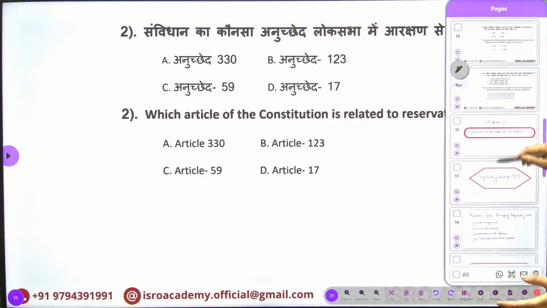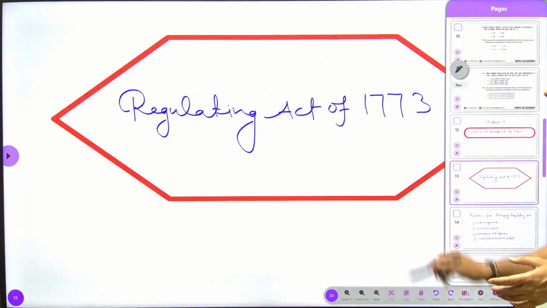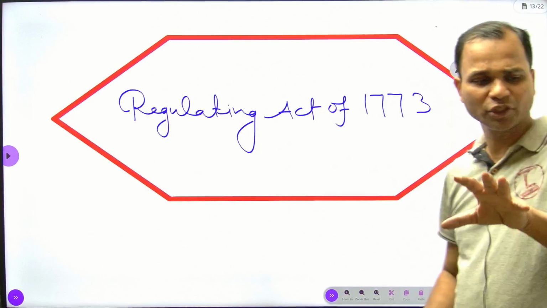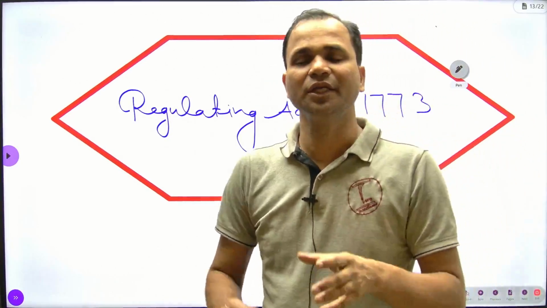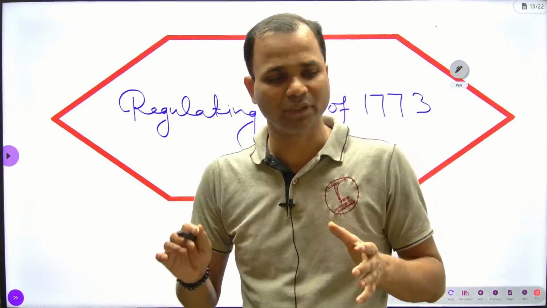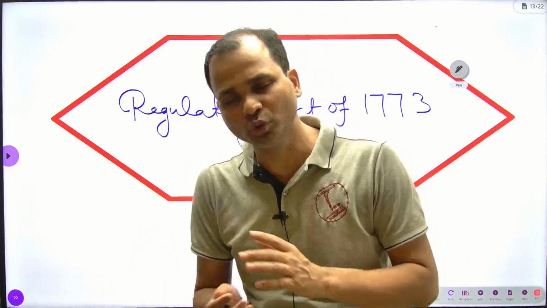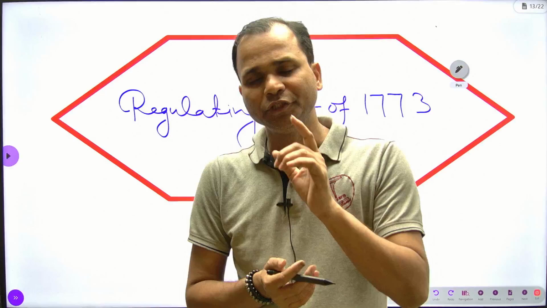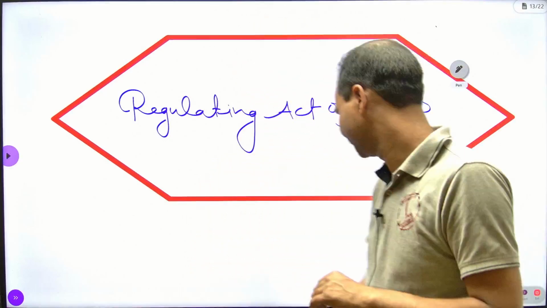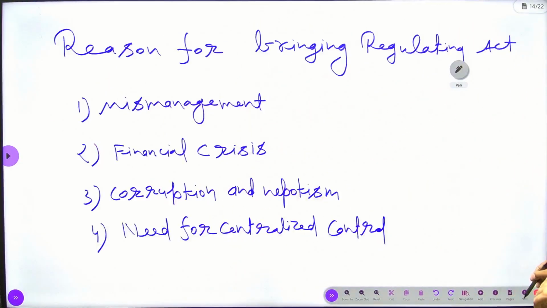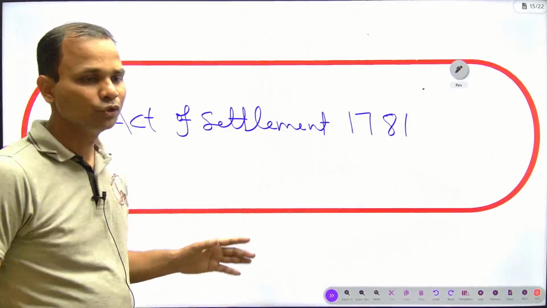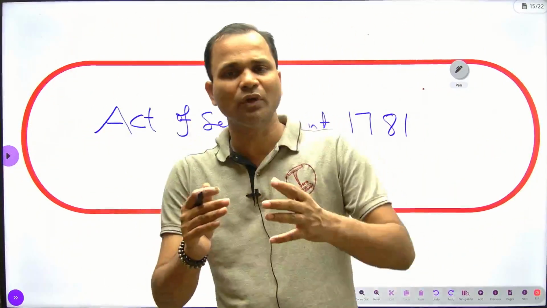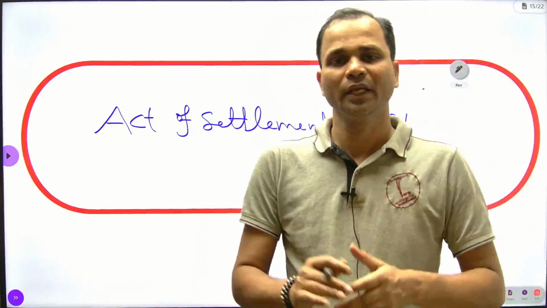I have taught you about the Regulating Act, and I have mentioned all the reasons and circumstances in which it was presented. But now I am going to teach you the Act of Settlement. What was the reason behind the Act of Settlement?